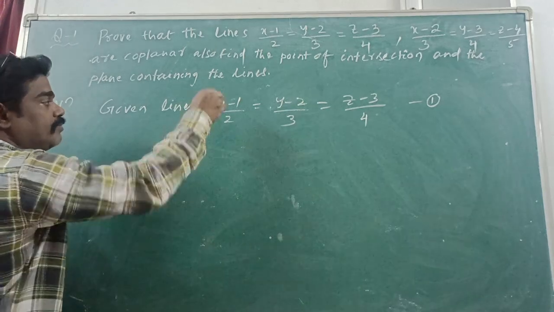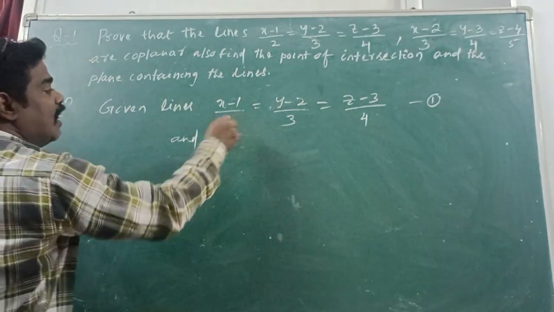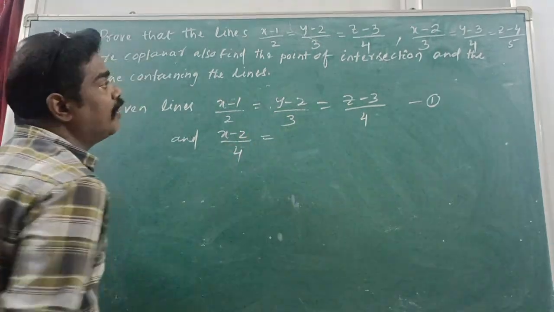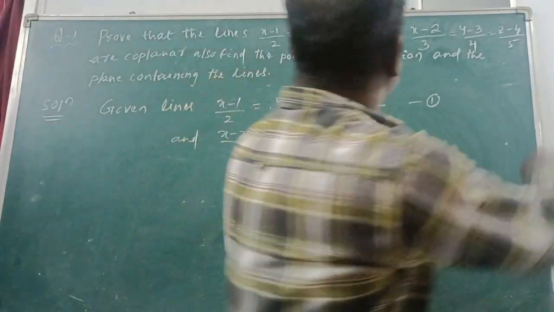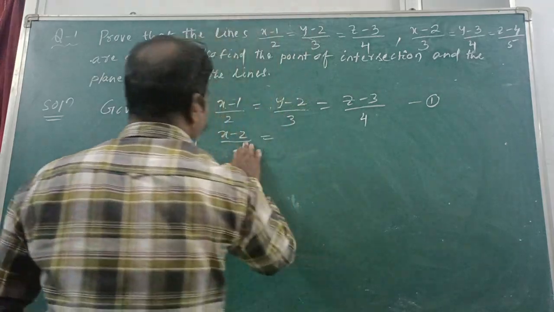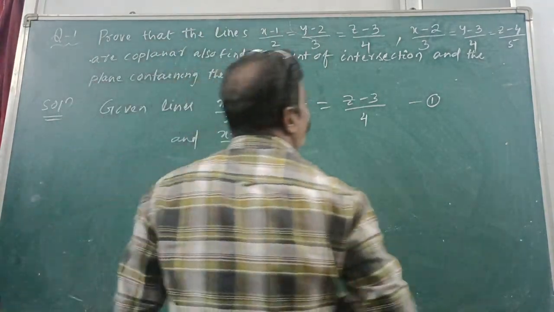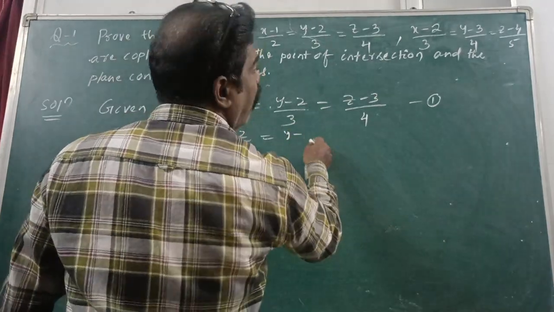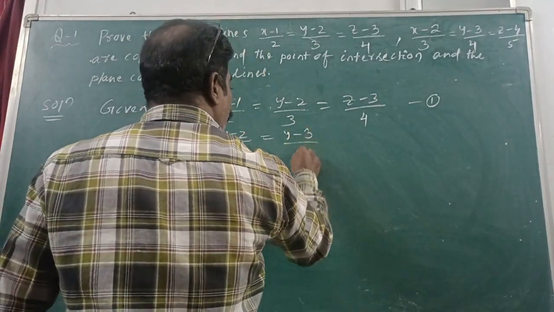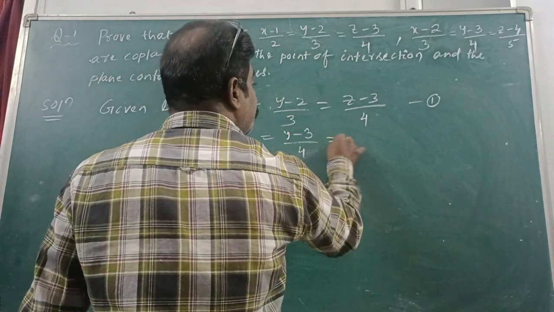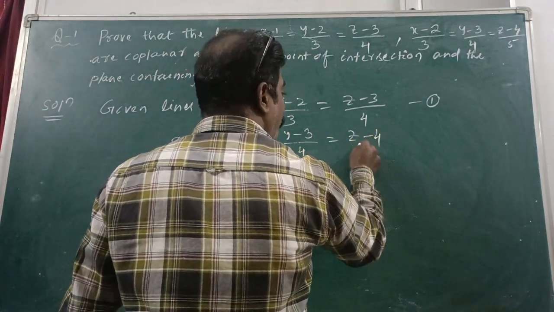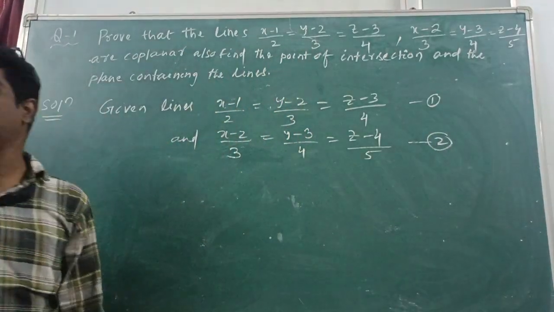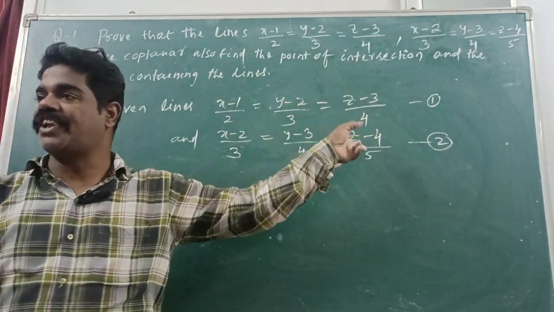And (x minus 2)/3 = (y minus 3)/4 = (z minus 4)/5. It is another equation, meaning another equation of a line. So two lines are given to us.